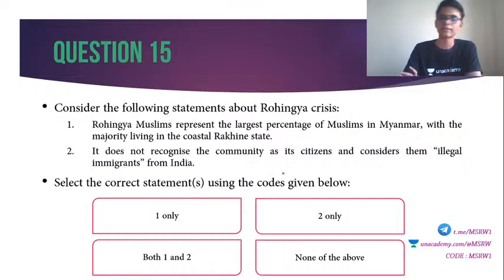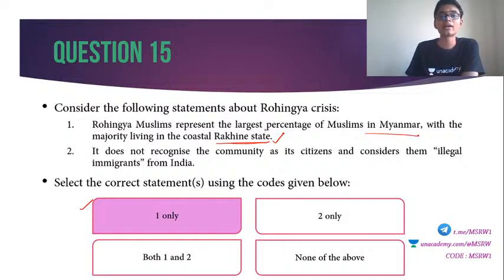I think that is enough time. Correct answer, option A, one only. How many got that? Nobody got that? 15th question, one only is the answer. Why is it one? Rohingya Muslims represent the largest percentage of Muslims in Myanmar, that is true, with the majority living in the coastal Rakhine state, also correct.